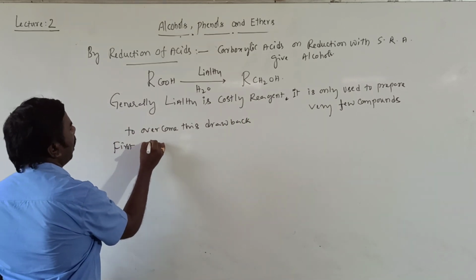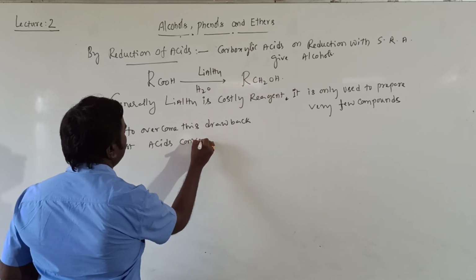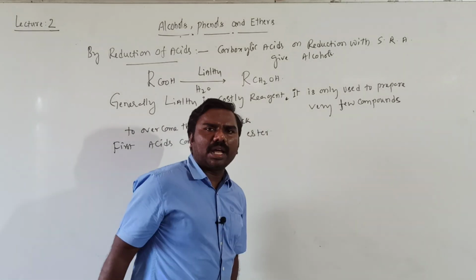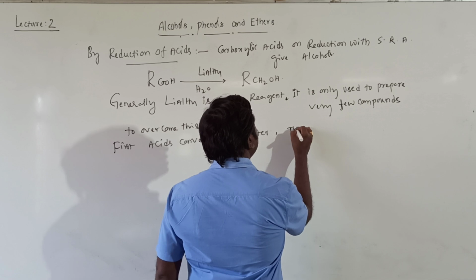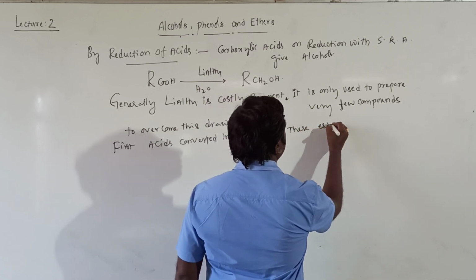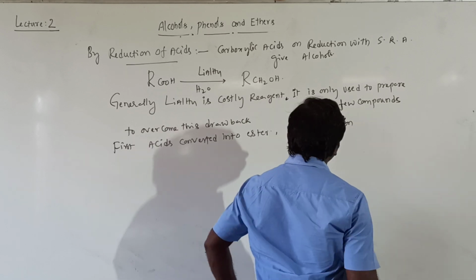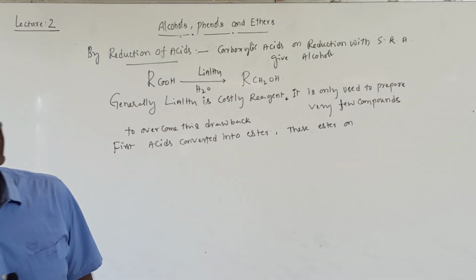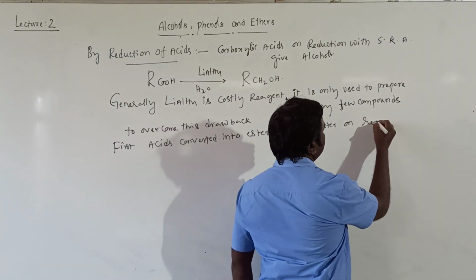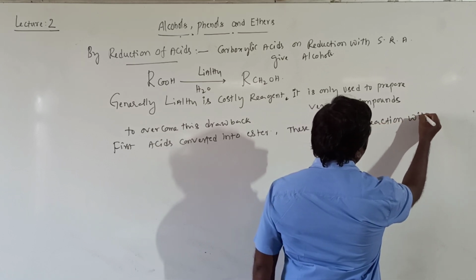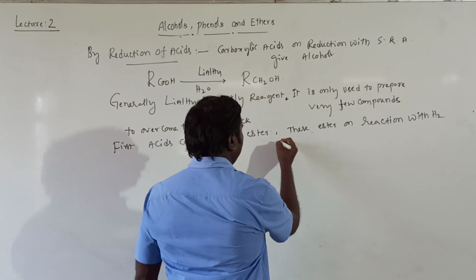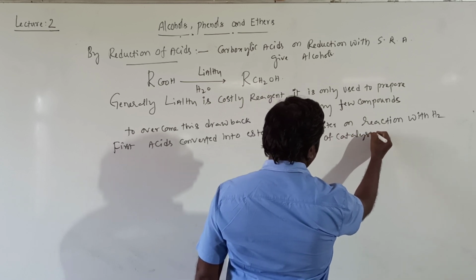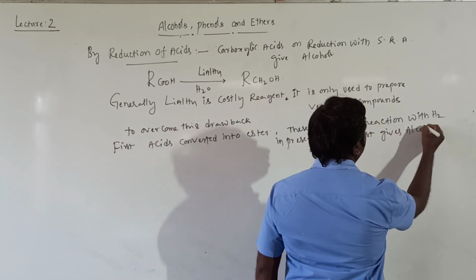first, acids are converted into esters by treating with alcohols. These esters on reaction with hydrogen in presence of a catalyst give alcohols.